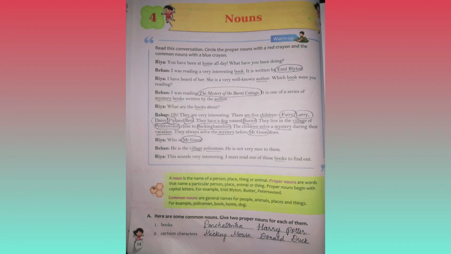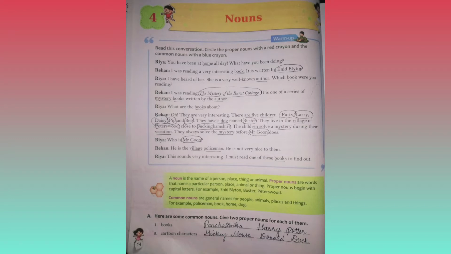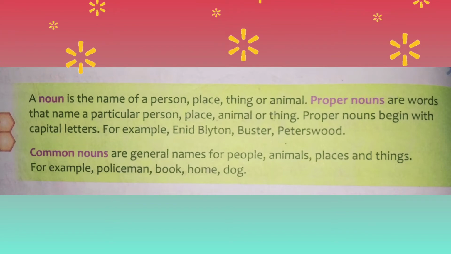Today we are going to discuss nouns and types of nouns. All of you take page number 14 in your textbook. I hope you all know what a noun is. A noun is a naming word. It names a person, place, animal or thing. Everything around us has a name. We call them by different names. Let's see the types of nouns one by one.